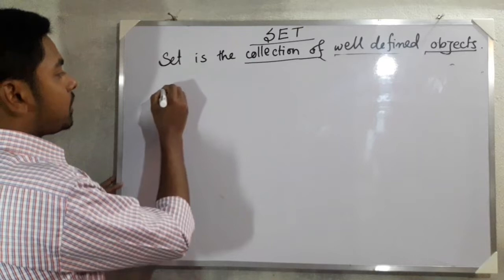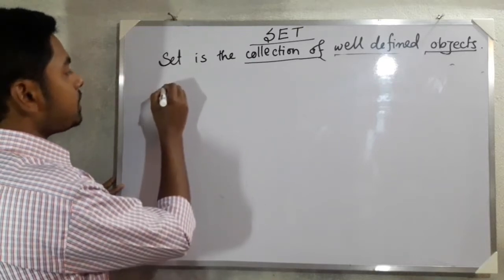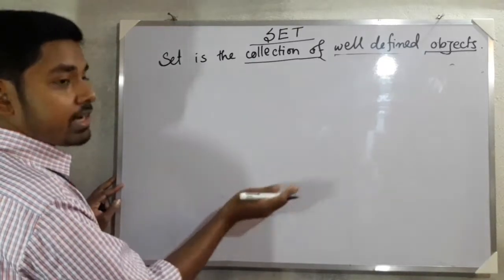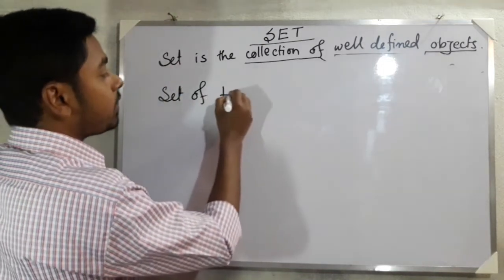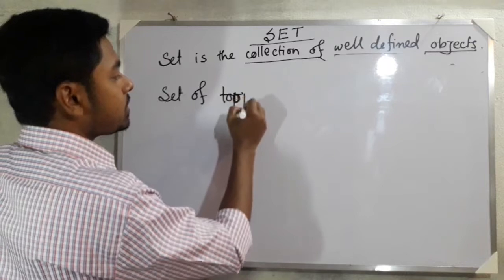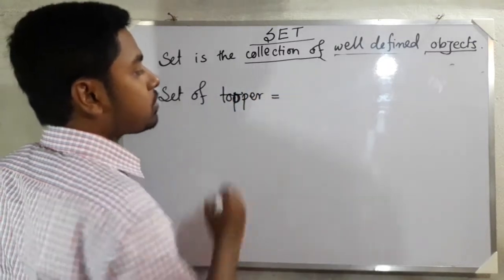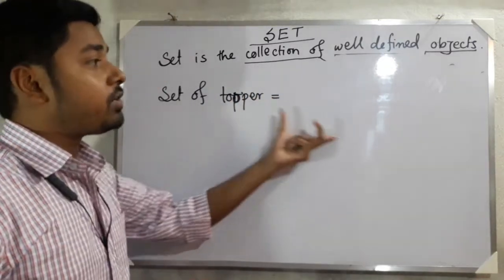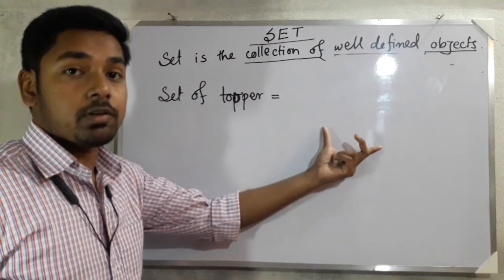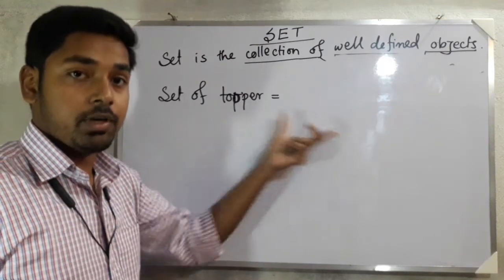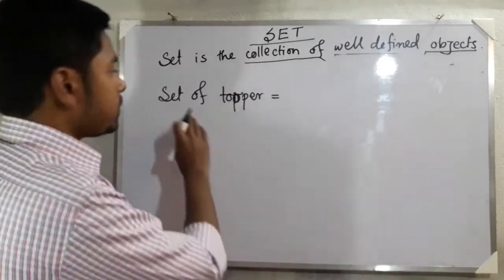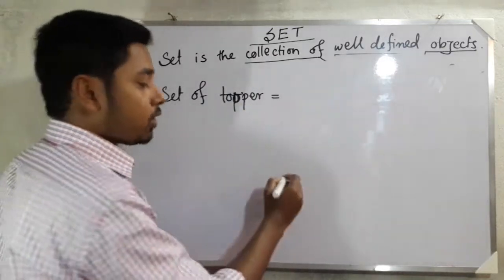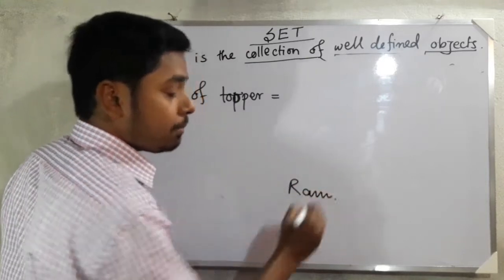Suppose I take the second example, the set of topper students of your class. So set of topper is equal to what? We have got only one student, that is Ram.